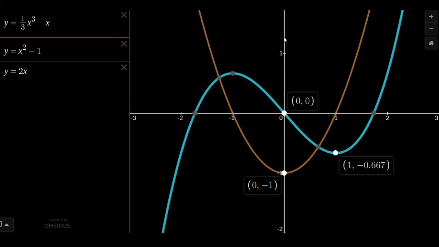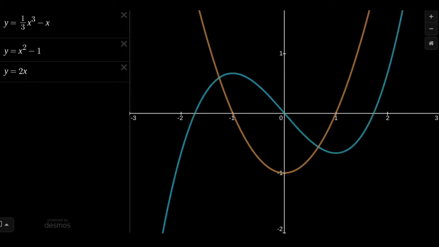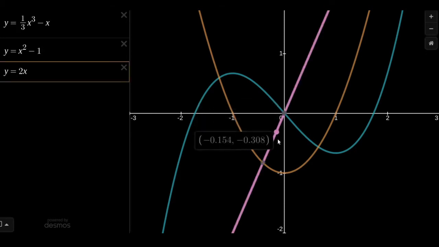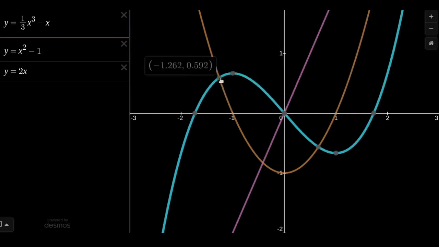Okay, let's make everything kind of messy by putting a third graph on and plot the second derivative. Bam, 2x. Easy second derivative. Notice 2x, the second derivative, is changing from negative to positive precisely when my function, my original cubic, is changing from being like a cup facing down to like a cup facing up.